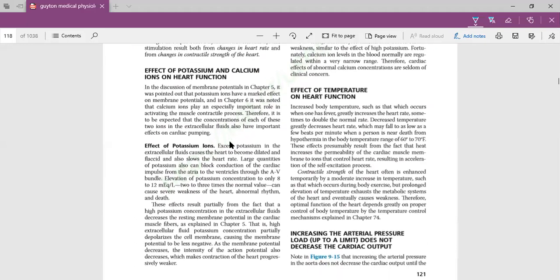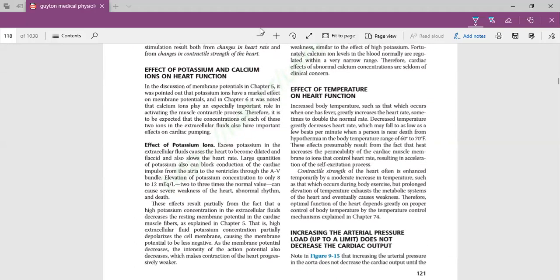This is very important for MCQs, repeatedly asked, and many people don't know the reason. What is the effect of the potassium ion? When there is excess of extracellular potassium, it means we are talking about extracellular fluid.